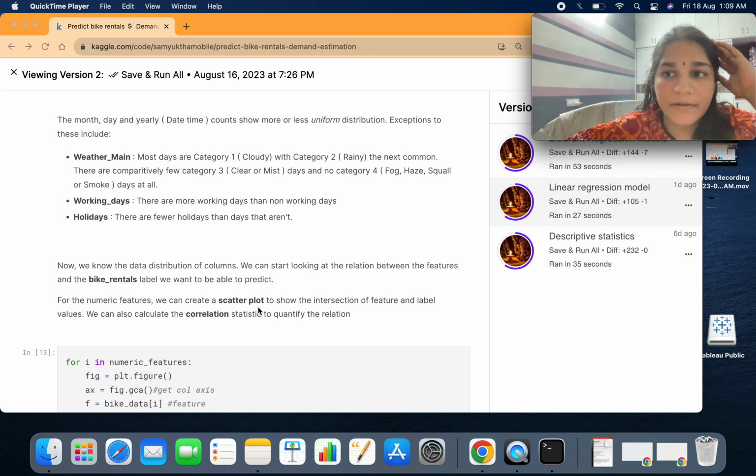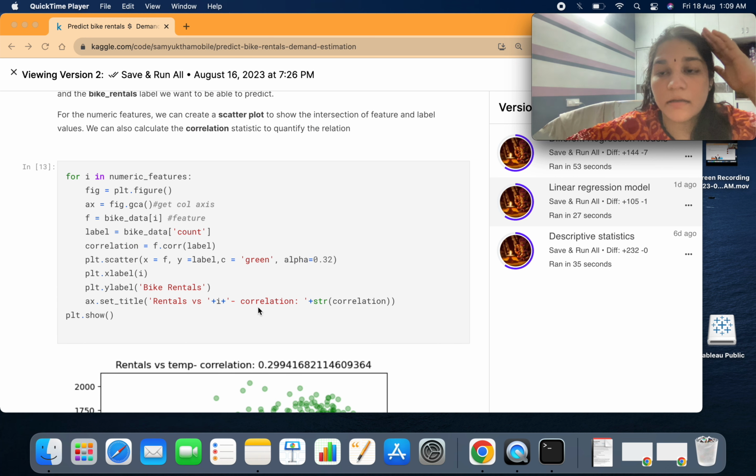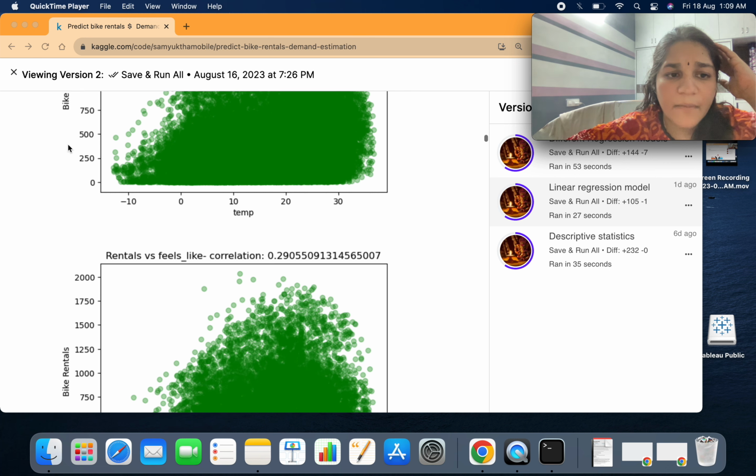So I wanted to see what the outliers in the data are, and that could be done using correlativity of the features, and how close or collinear the features are, and how the data is distributed. So you can see across the x-axis we have the temperature range, and across the y-axis we have the frequency of the bike rental bookings.